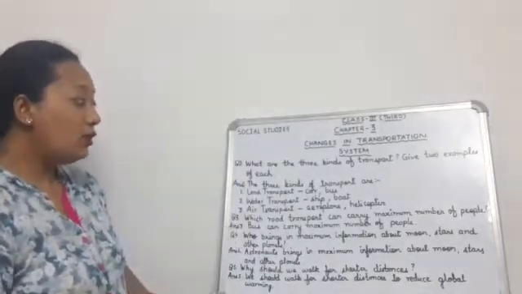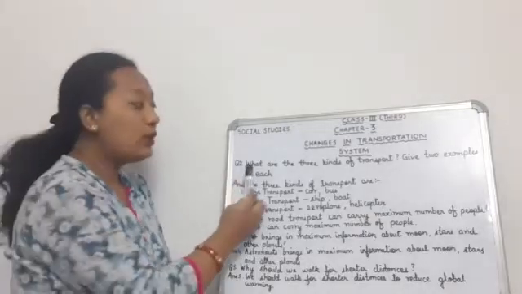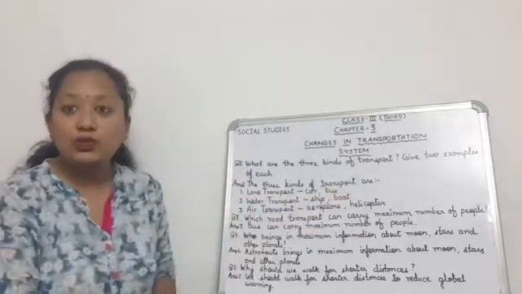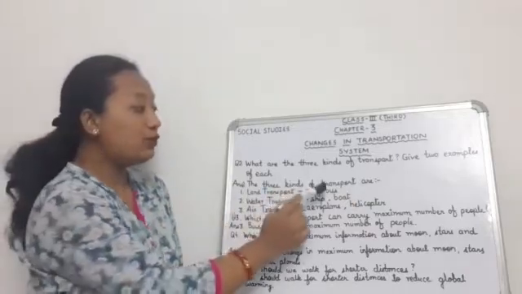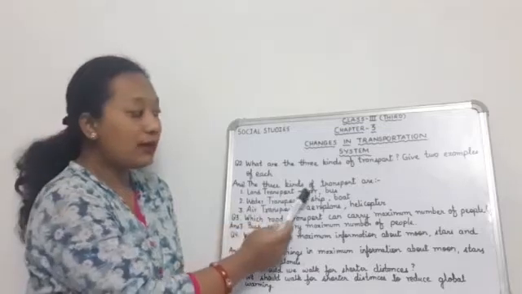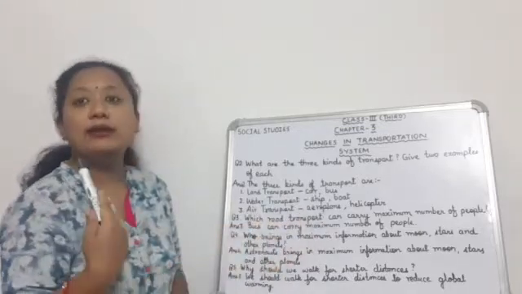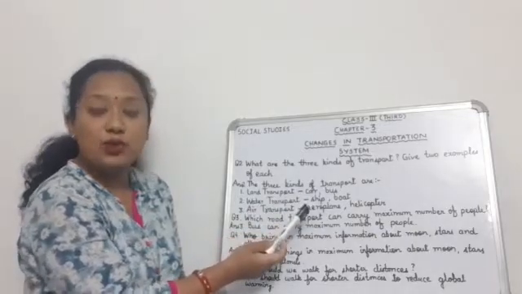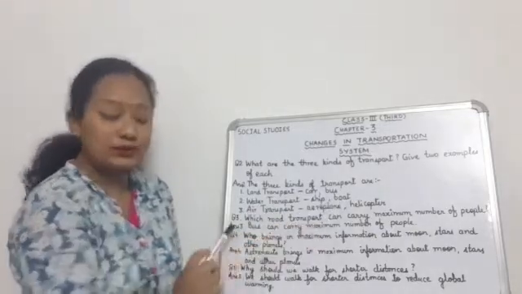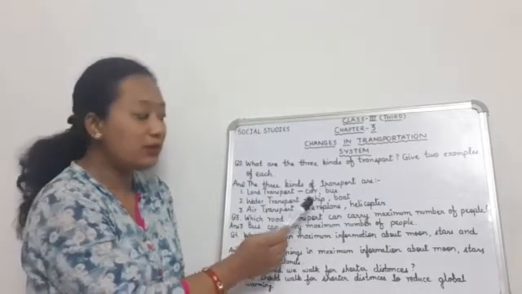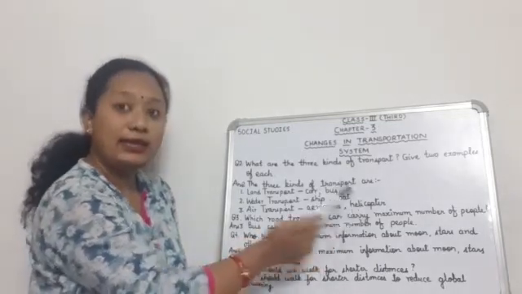Now coming to question number 2: what are the three kinds of transport, give two examples of each. The three kinds of transport are land transport, with examples car and bus. You can write any other examples also. Number 2 is water transport, with examples ship and boat. Then third is air transport, with examples aeroplane and helicopter.